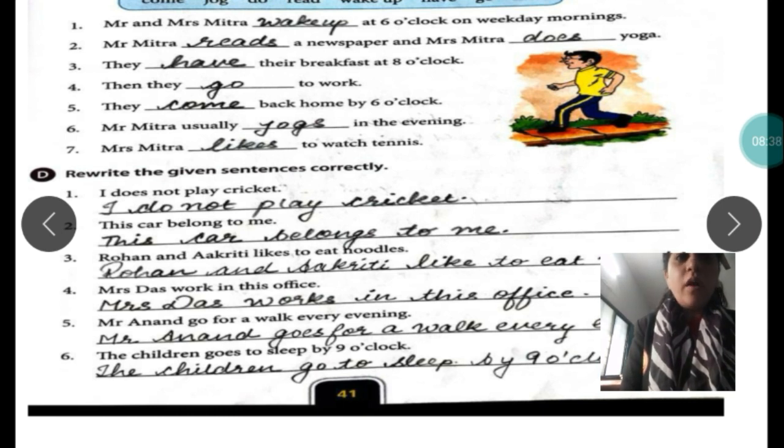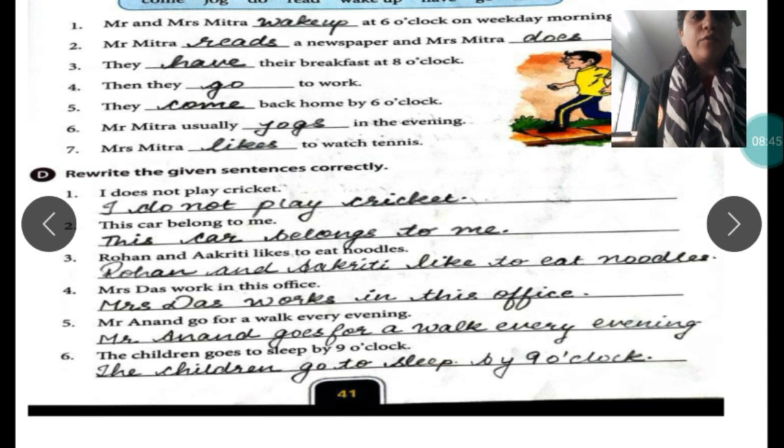Mrs. Das work in this office. Mrs. Das works in this office. So, you have to make it singular. Mr. Anand go for walk every evening. Mr. Anand goes for walk every evening. The children goes to sleep by 9 o'clock. The children go to sleep by 9 o'clock. It won't be goes. The correct sentence would be go to sleep. I hope you are clear, students.